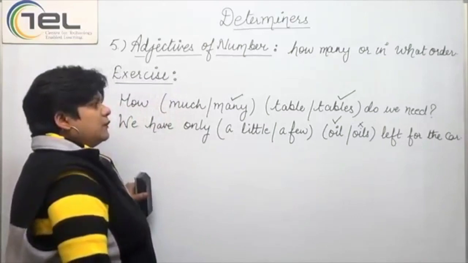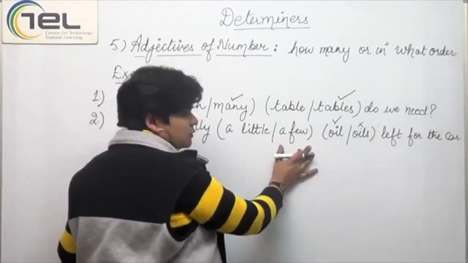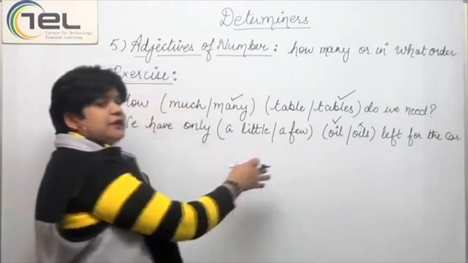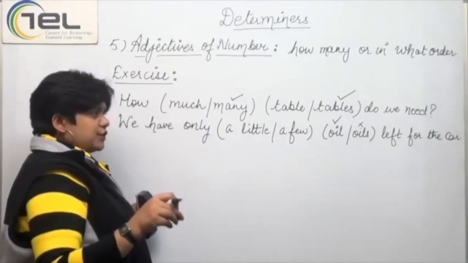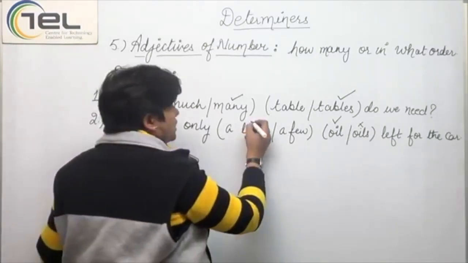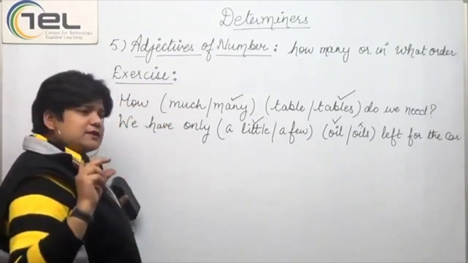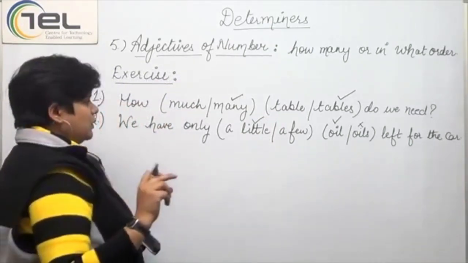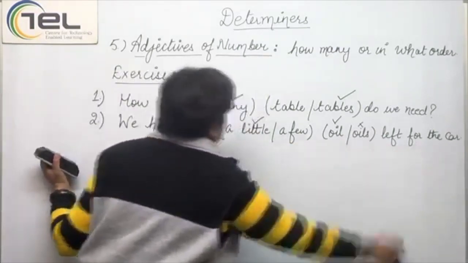Now, what will you actually choose from these two? Few would be used with countable nouns, but oil cannot be counted. It can only be measured, right? So, a little would be the right choice. A little means a very negligible amount of oil. So, we have only a little oil left for the car.